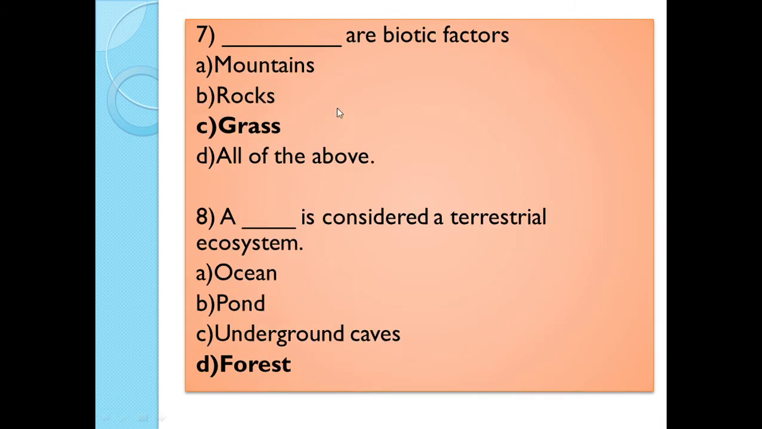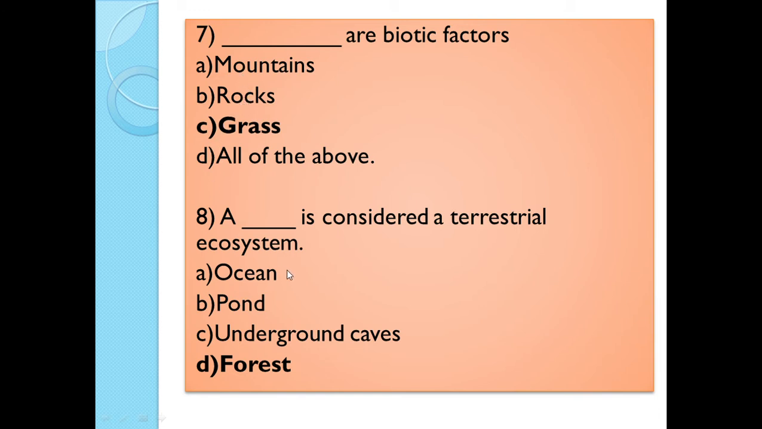Next question. Here you have to find the biotic factors of an ecosystem. The options are mountains, rocks, grass and all of the above. The correct option is grass. Grass are the biotic factors. Mountains and rocks are the abiotic factors.